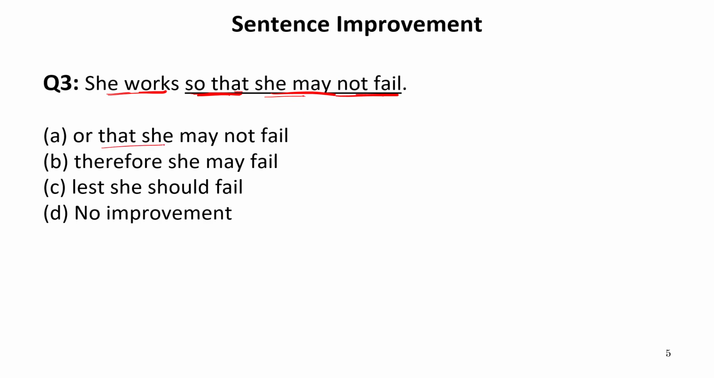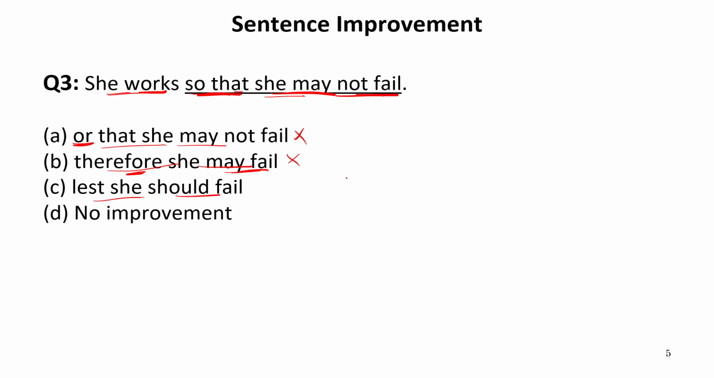Now let us see the options. "Or that she may not fail." So "or" is used when an option is given to us. This is incorrect. Then "she works, therefore she may fail." Then "if she works hard, she will not fail." "Therefore" shows because or in order to. So this will be incorrect because "she may fail" will make the sentence negative. "Lest she should fail."